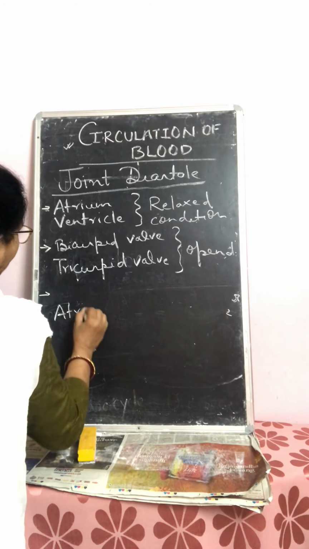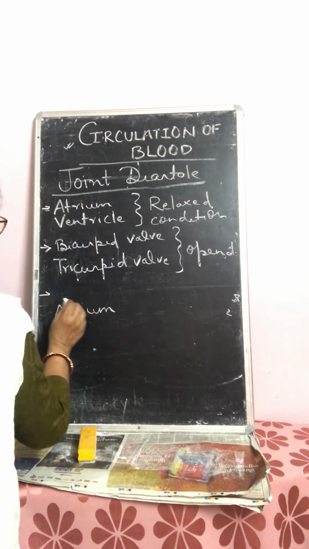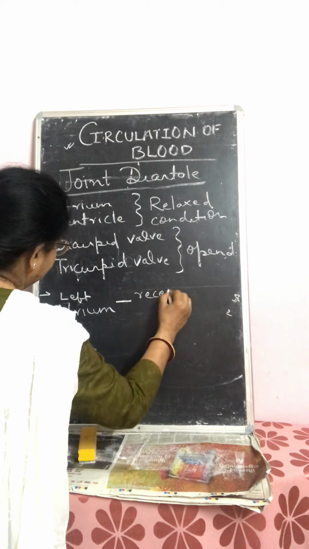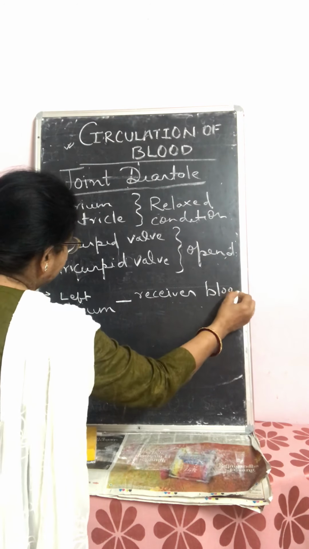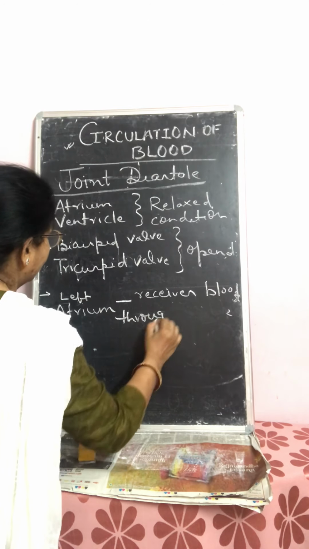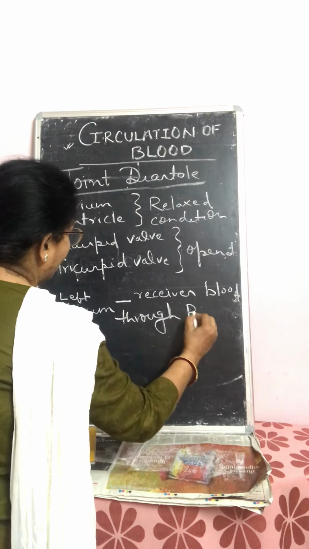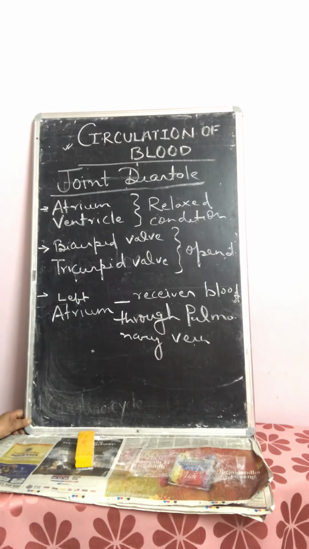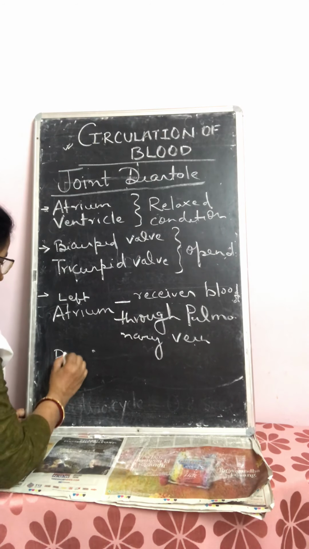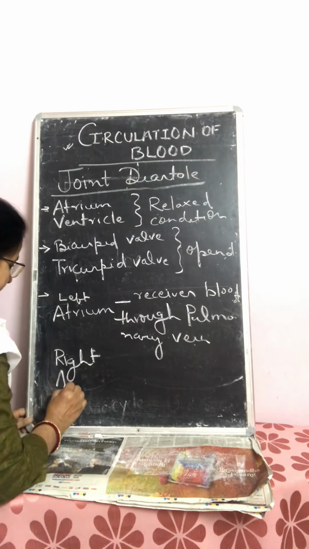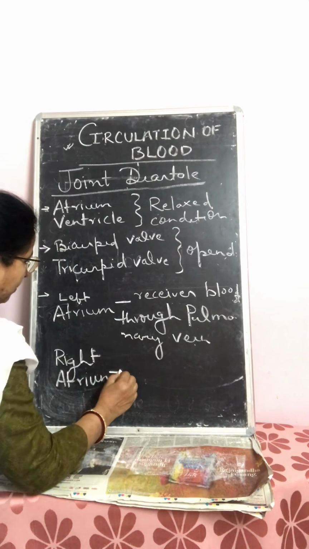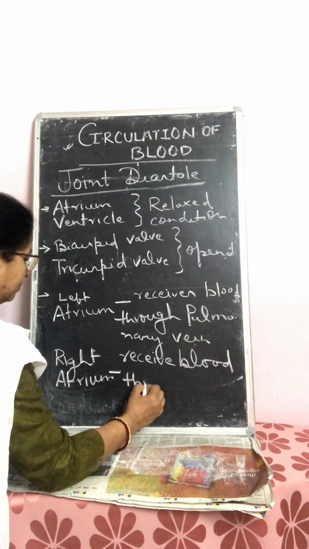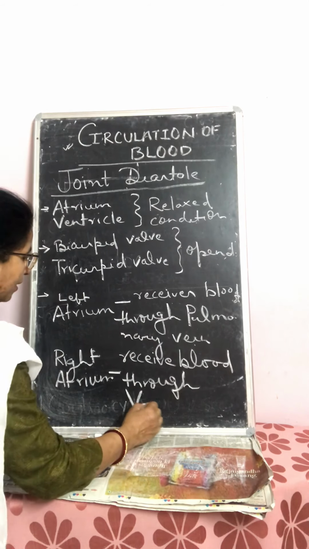Atrium, that means left atrium, receives blood through pulmonary vein, whereas right atrium receives blood through vena cava.